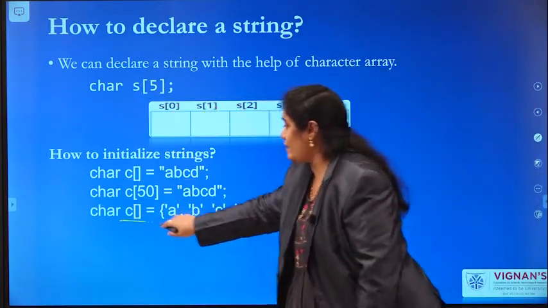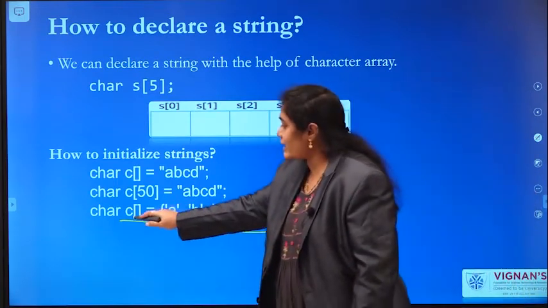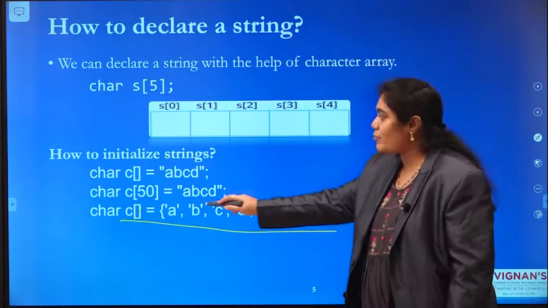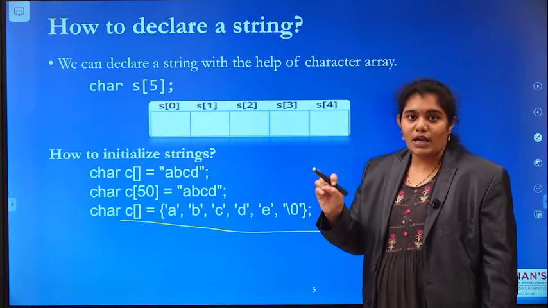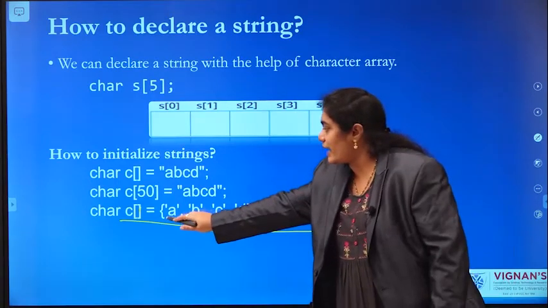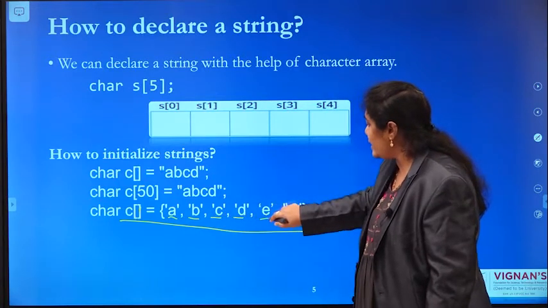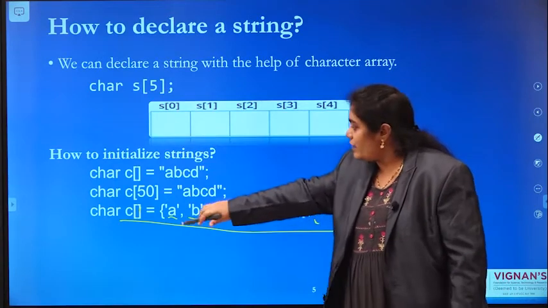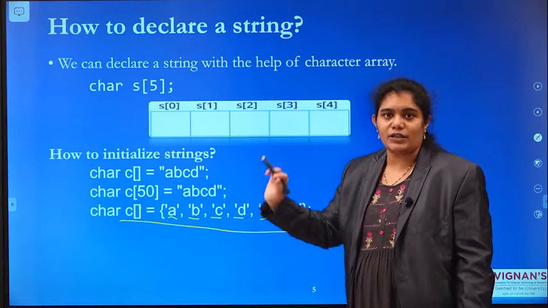This is another type of declaring a string. Here you are declaring a character array with an empty size, and I am not representing all my characters in a double quote. I am representing each and every character in a single quote separately. A, B, C, D, E. Individually representing means it is a group of individual characters only.